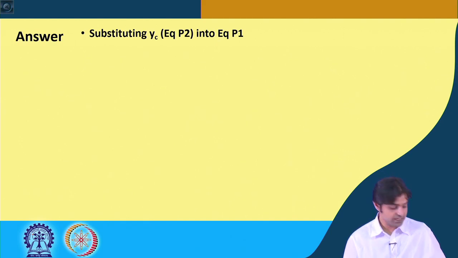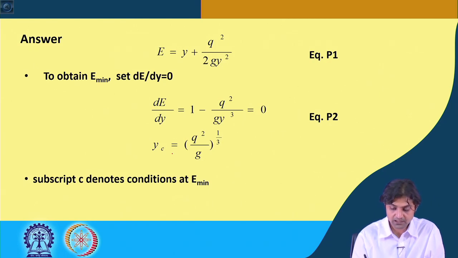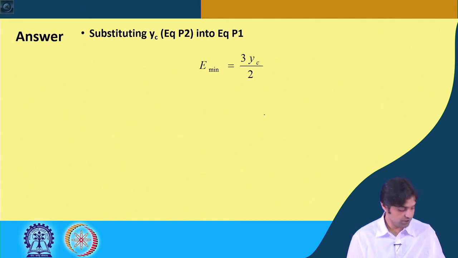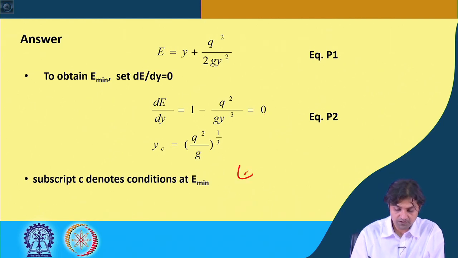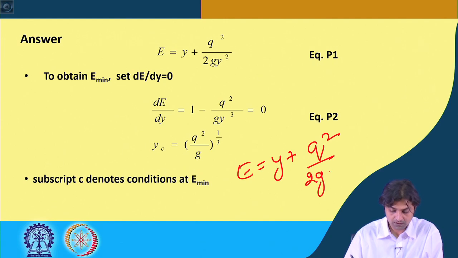Now, we substitute y c from equation number 2 into equation number 1. So, E will be y plus q square by 2g, and now for y c we have got q to the power 2 by 3 into g to the power 1 by 3.